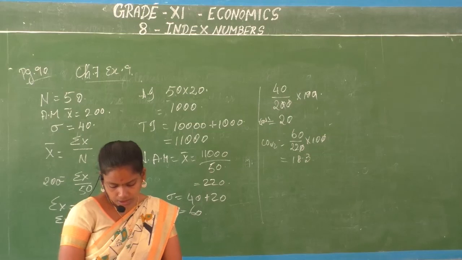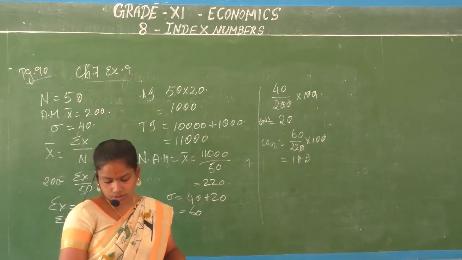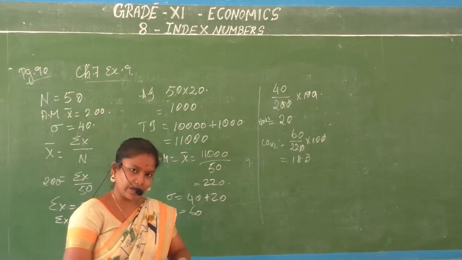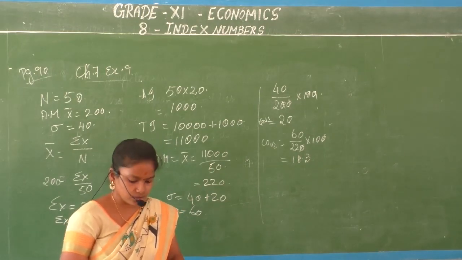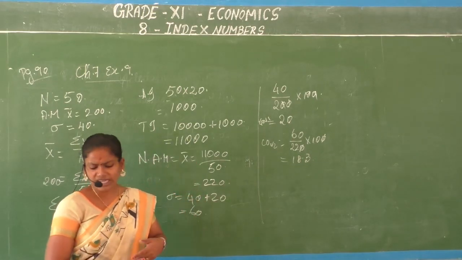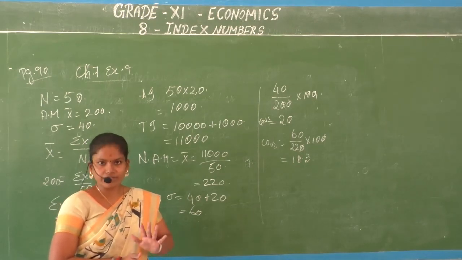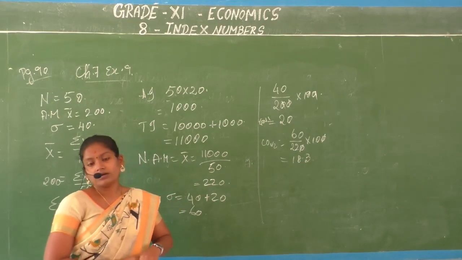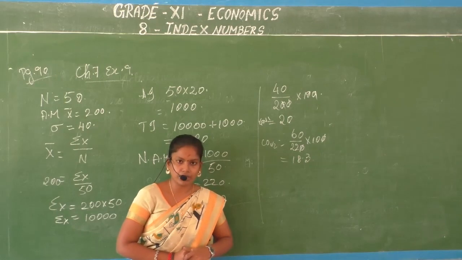Your problem number 7 or 8 is similar. What have they asked there? You have your batsmen X and Y. Who gets the higher run and who is more reliable? So find the standard deviation and the coefficient of variance, and find who has the higher average and who is more reliable. Similar problem. 8th problem is also similar. 10th problem is different. 12th problem is different. 11 is not different. There they have asked you to find mean deviation also, but you find standard deviation, that is enough. Page number 90, question number 11. You don't have to find mean deviation.